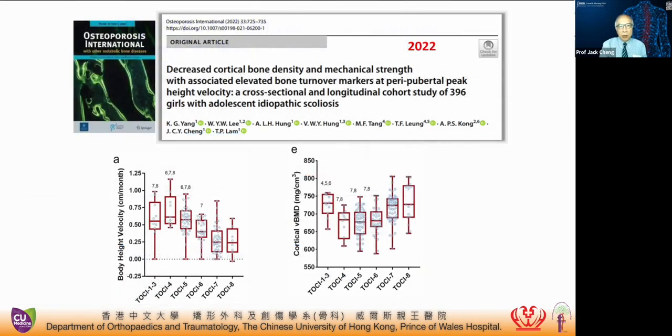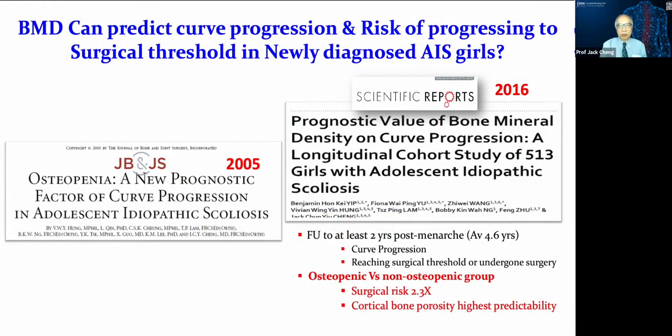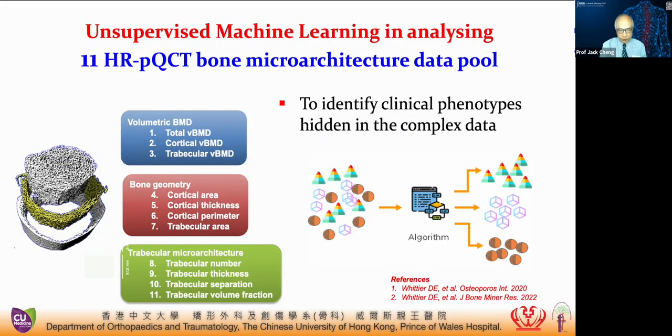So the decreased cortical density and mechanical strength was found to be associated with elevated bone turnover markers at the peripubertal height velocity. Now, we also found that BMD can predict the curve progression and also the progression to the surgical threshold in newly diagnosed AIS patients. These were published in the JBJS in 2005 using DEXA alone, and 2016 using the DEXA together with the HRPQ-CT, which demonstrate an increased surgical risk of 2.3 if the cortical bone porosity was above a certain threshold.